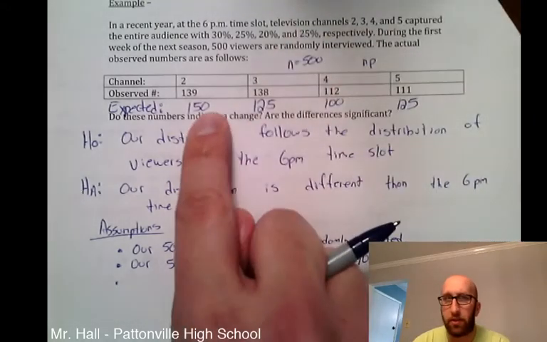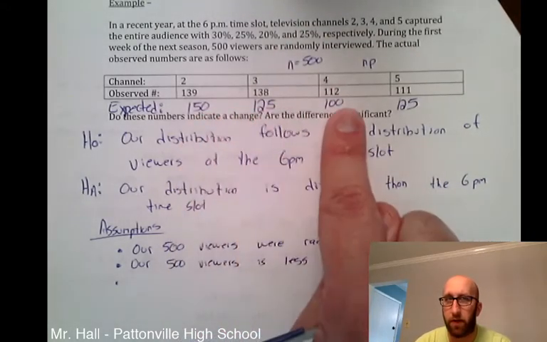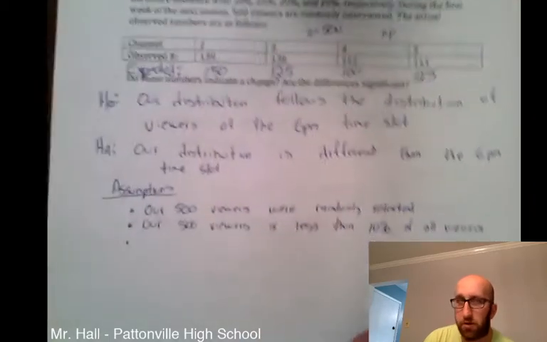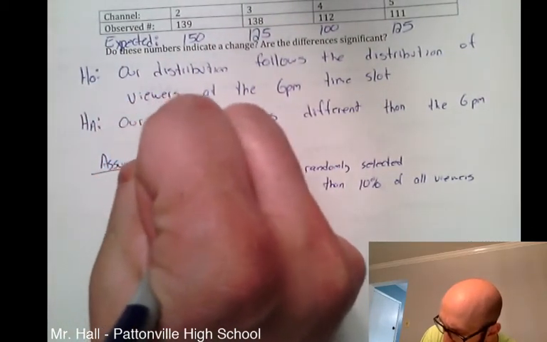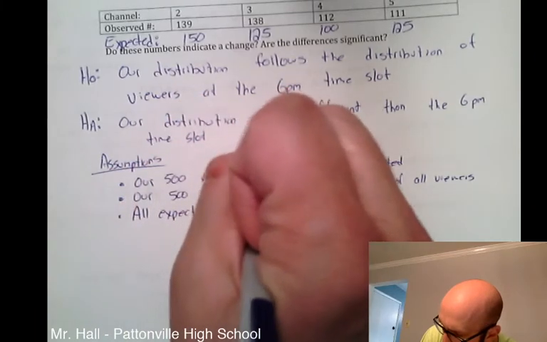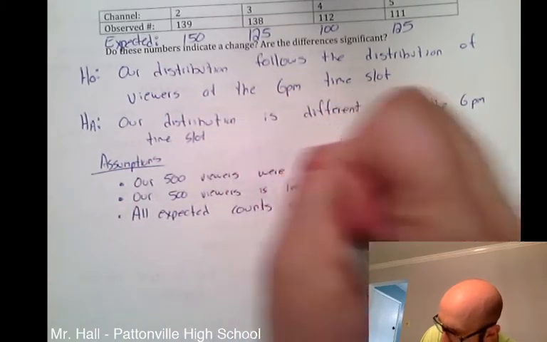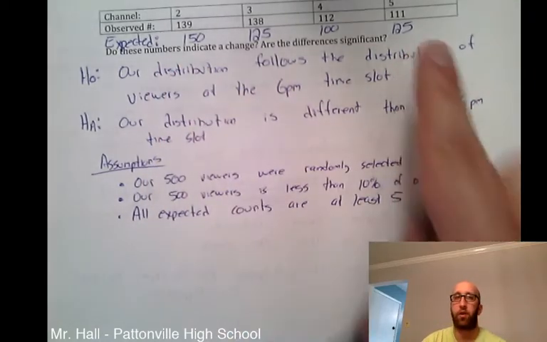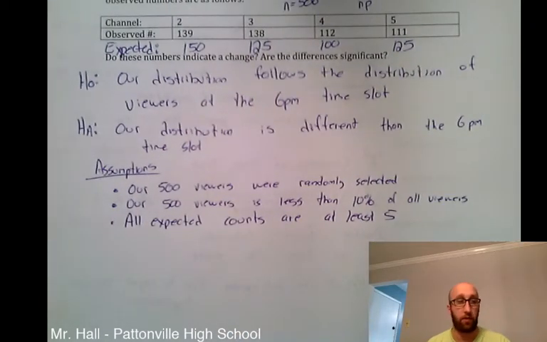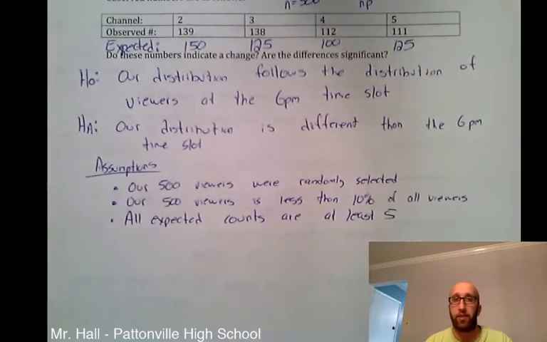So looking at those expected counts, 150, 125, 100, 125, we do meet this third assumption. All expected counts are at least 5. And again, you do need to show that on there. Don't just make it some magical number that we don't really know whether they are or aren't. And you'll see here in a little bit, we actually need to know these numbers to actually perform these calculations.